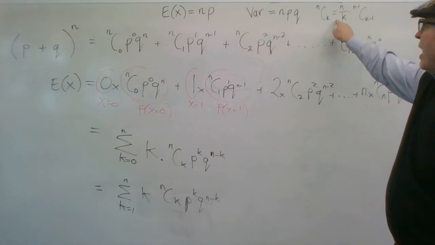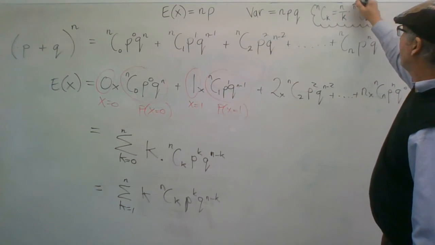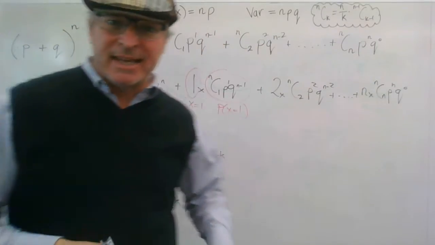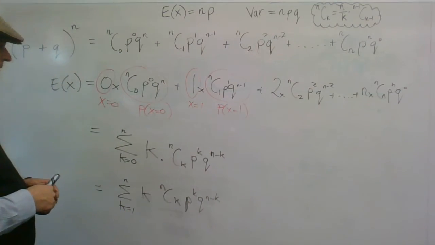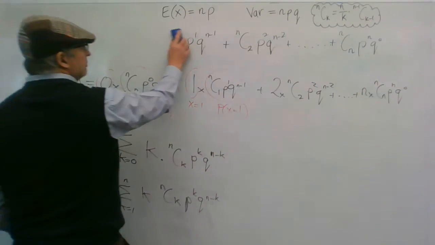Next, I'm going to invoke this guy. Instead of writing nCk, I'm going to write n on k times n minus 1 Ck minus 1. So I'm going to need a bit of room, so I'm going to erase what I've got up here now.